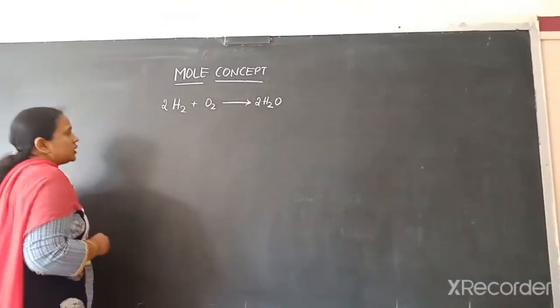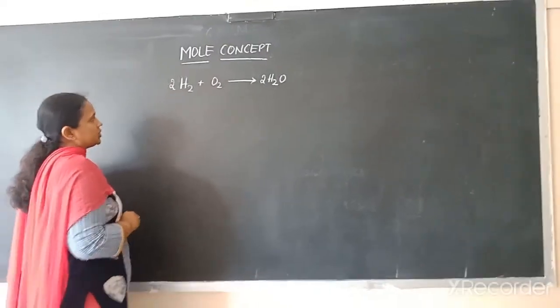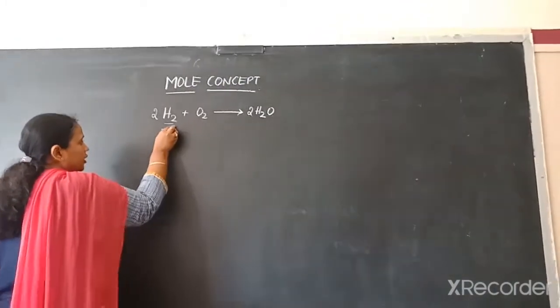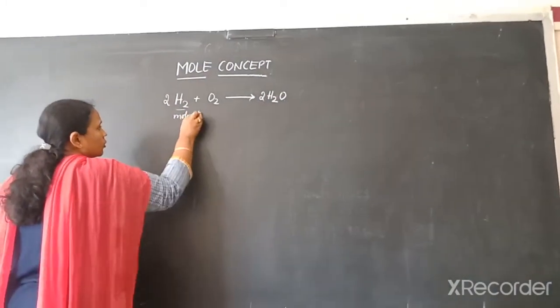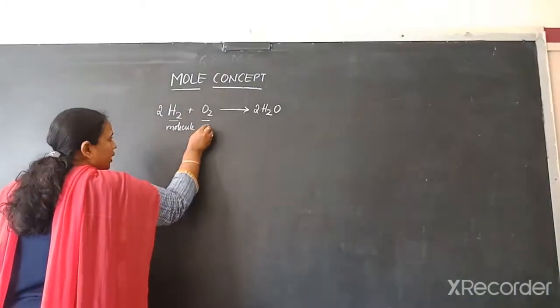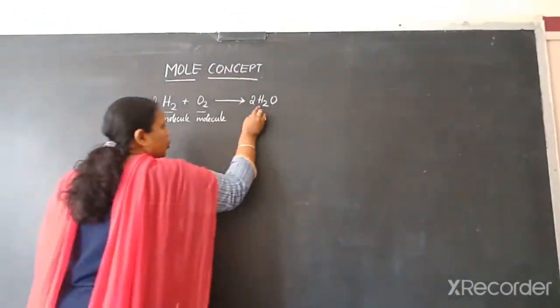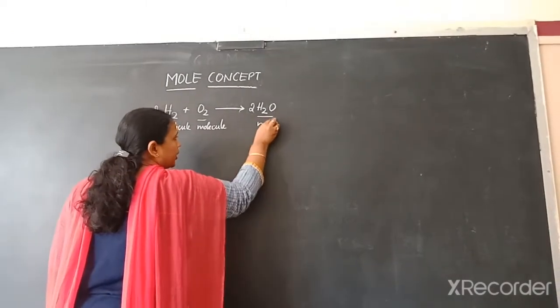Now, just you look at the quantities. What is H2? H2 is a molecule. O2 is also a molecule. H2O is also a molecule.